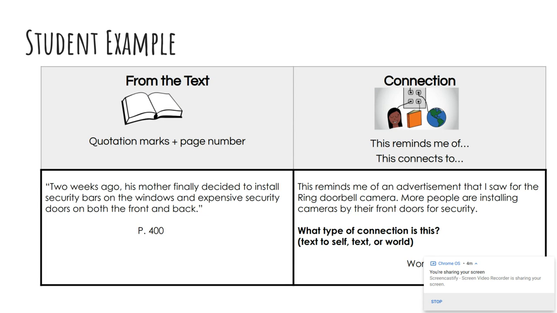Okay, let's look at Fear. Two weeks ago, his mother finally decided to install security bars on the windows and expensive security doors on both the front and the back. Here's the connection. This reminds me of an advertisement that I saw for the Ring doorbell camera.